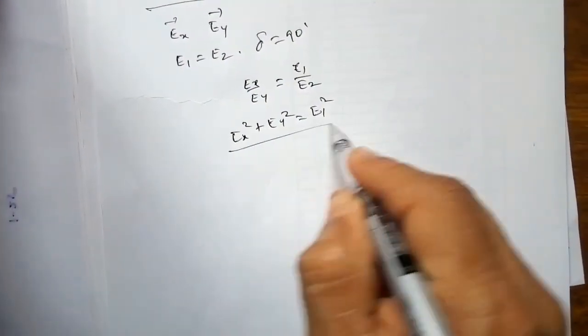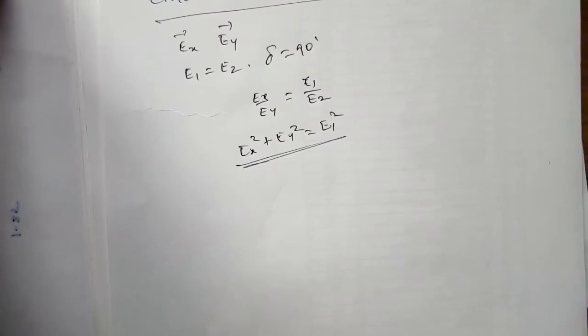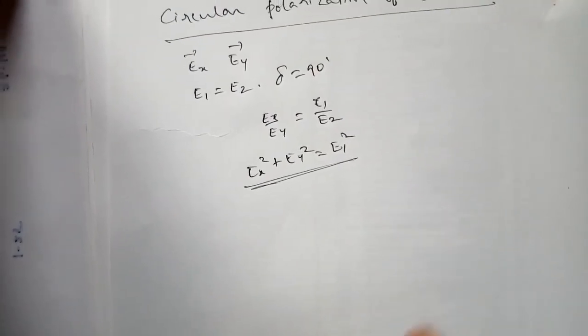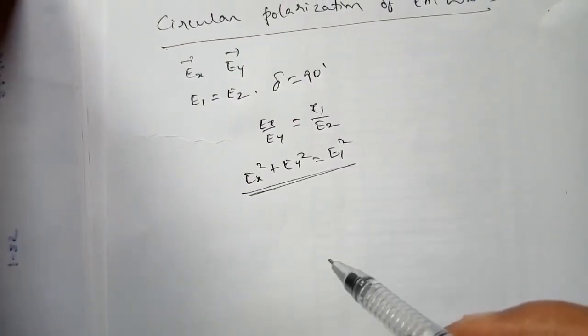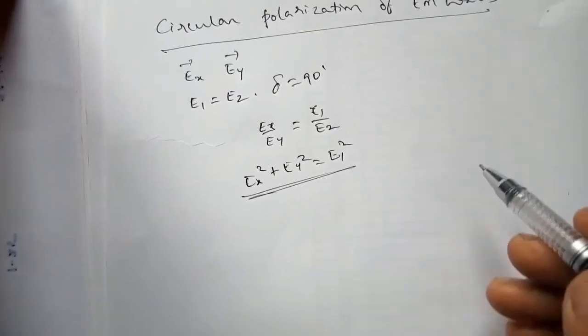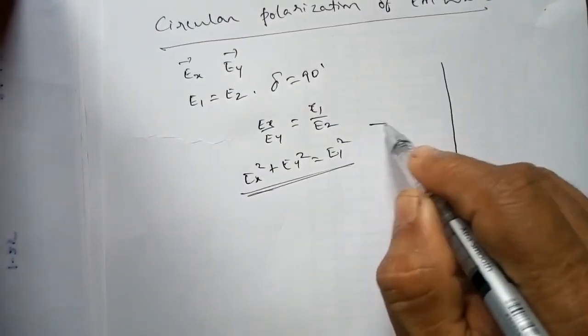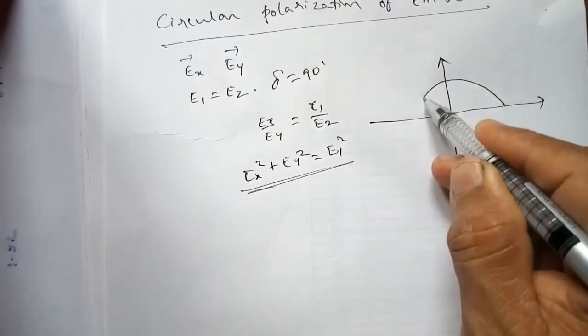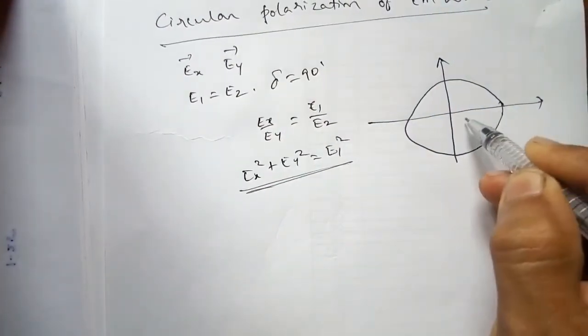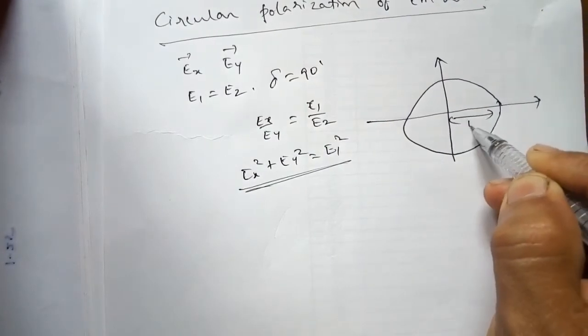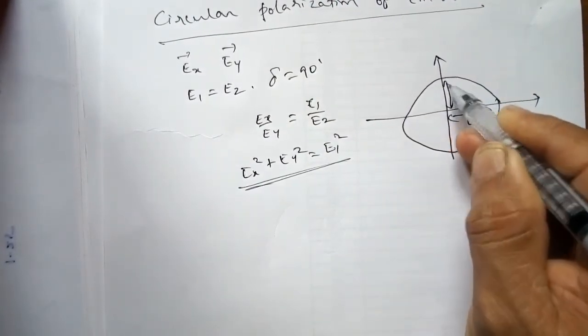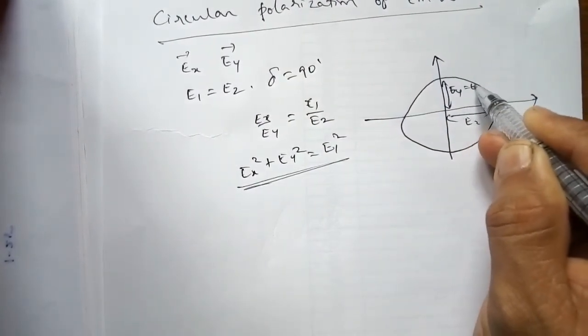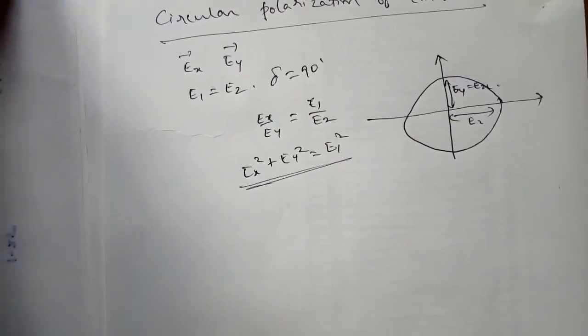This equation says that if you trace the electric vector tip, it traces a circle. Therefore it is called circularly polarized. If you plot, it will be something like this. I hope whatever my drawing is looks like a circle.